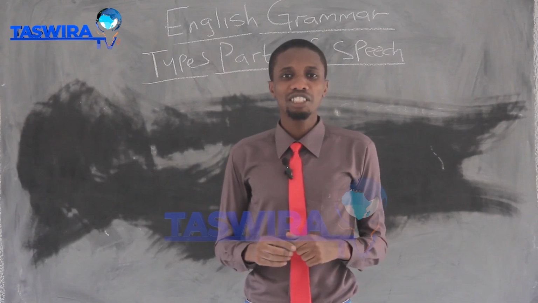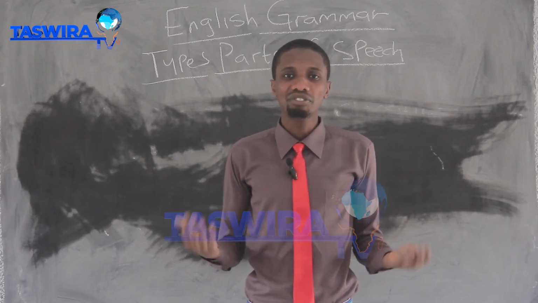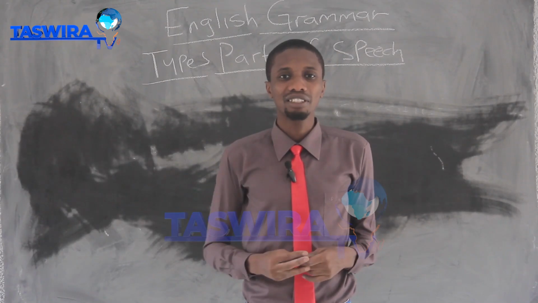So you can listen to someone's speech, maybe in written form or verbally.